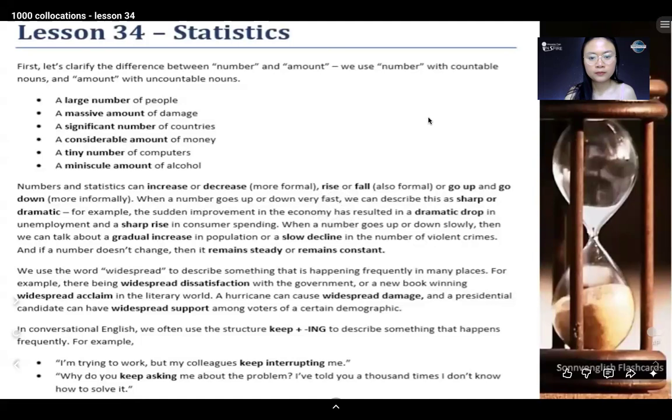When a number goes up or down very fast, we can describe this as sharp or dramatic. For example, the sudden improvement in the economy has resulted in a dramatic drop in unemployment, and a sharp rise in consumer spending.